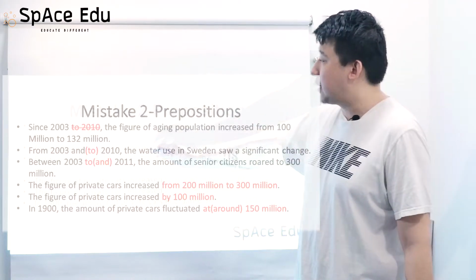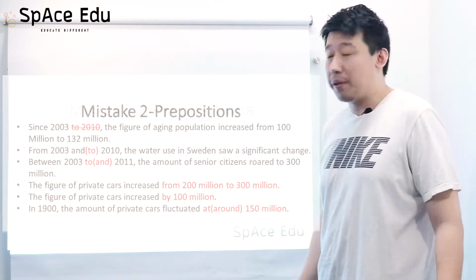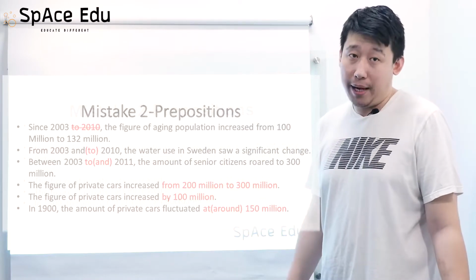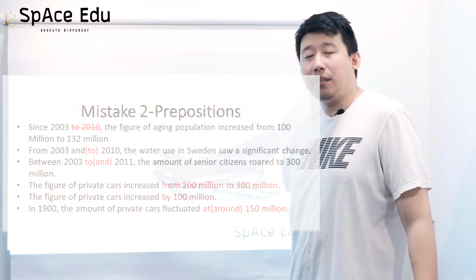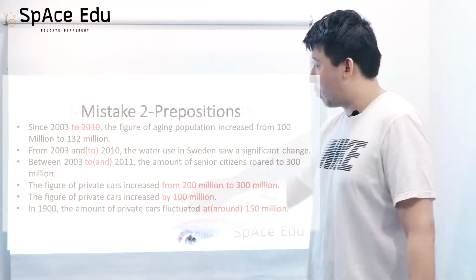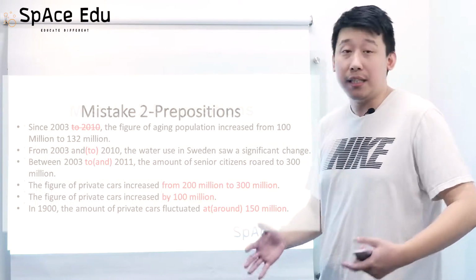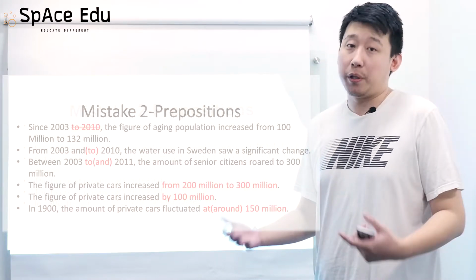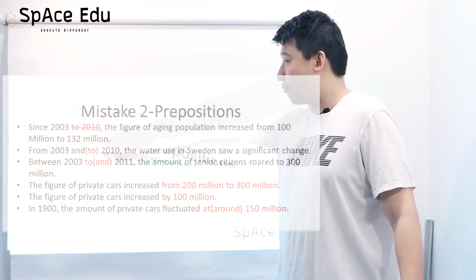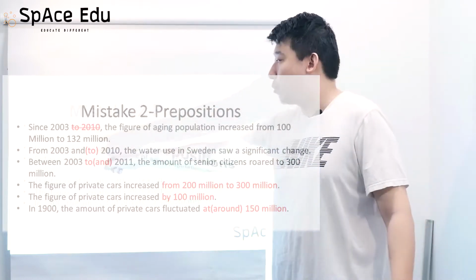And similarly, in the second sentence, a lot of students wrote something like from 2003 and 2010, which is also problematic because it's kind of a collocation, meaning that the word from has to go with the word to, not and. If you use from and, this is grammatically wrong because English doesn't allow you to use the word from with an and. So don't use from and, instead use from to.